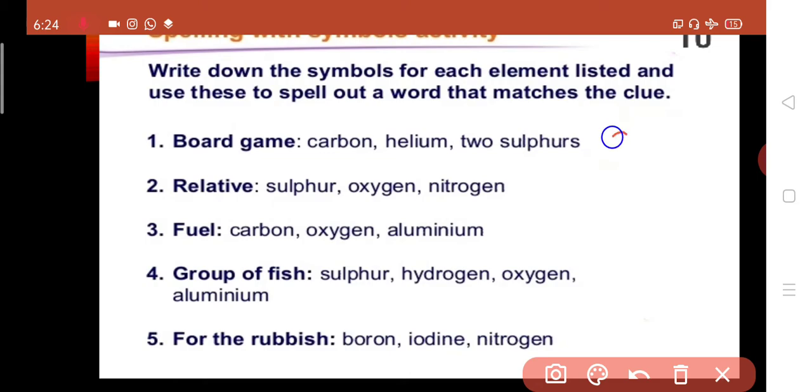Its symbol is C. Second is helium. Its symbol is capital H and small e. Next is two sulfurs. Sulfur is symbolized as S and S. So the word comes as chess.